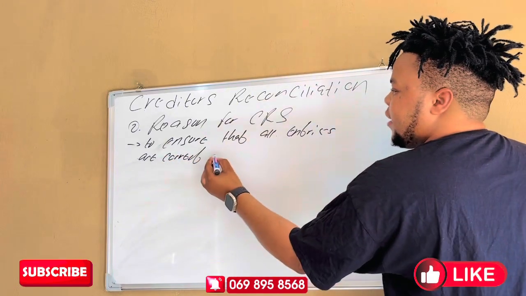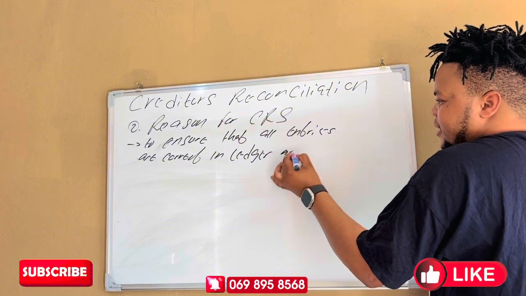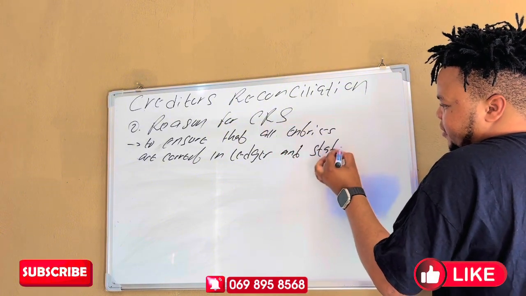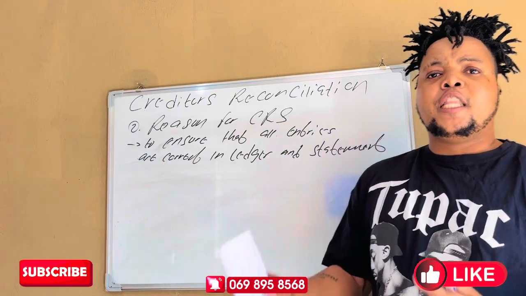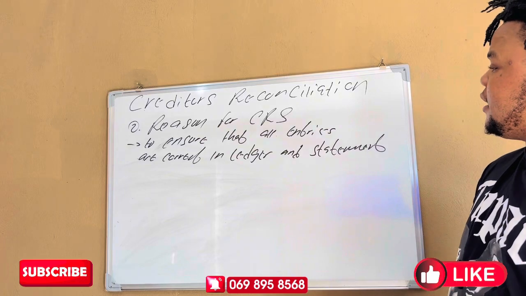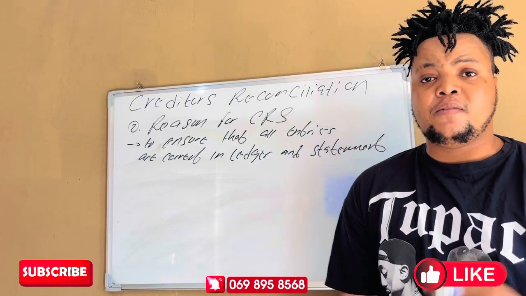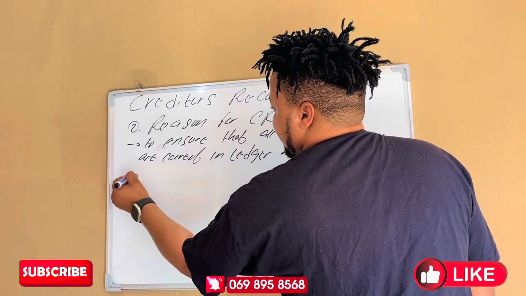All entries are correct in the ledger and in the statement. So meaning that we want to make sure that the entries in the ledger and the entries in the statement are correct. It's very important to know that. That's the reason number 1.